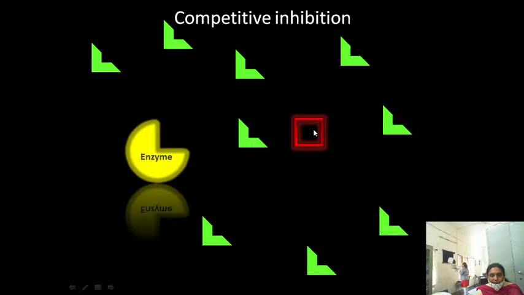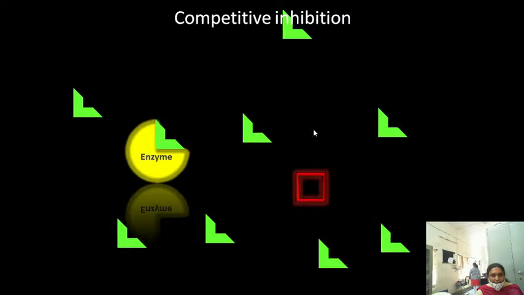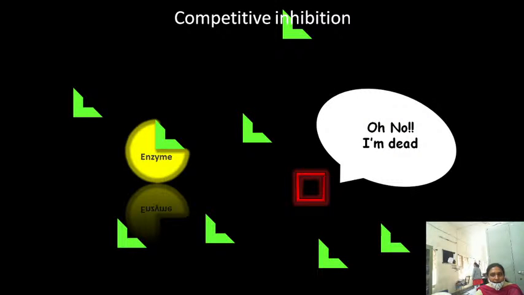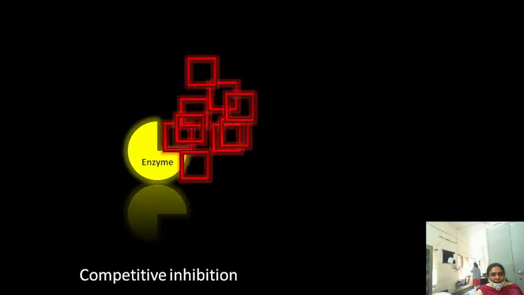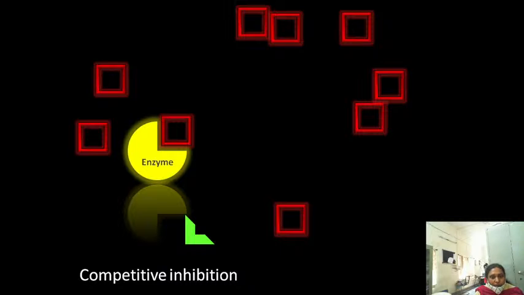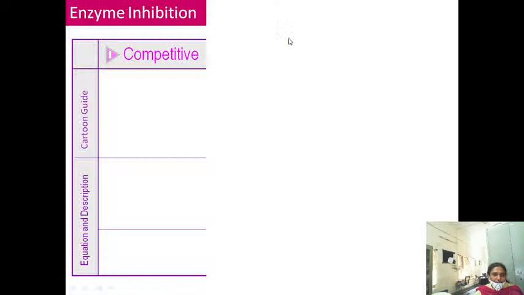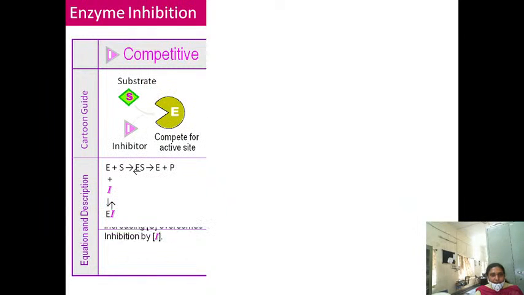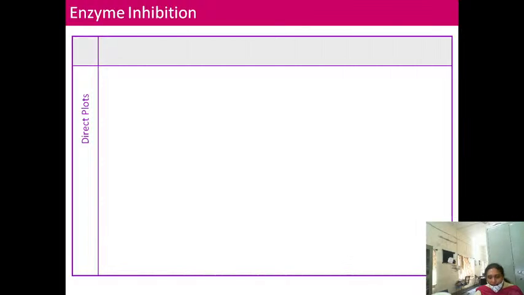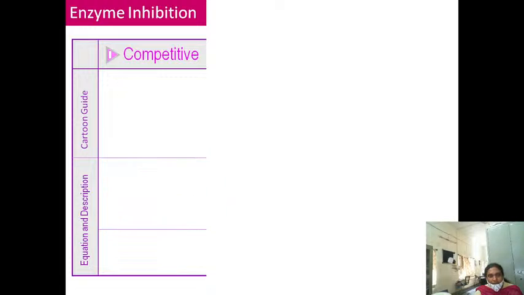But if the substrate concentration is less and the inhibitor concentration is more, what will happen? The active site of the enzyme will be occupied by the inhibitors. That is the competitive inhibition. I hope you understood the competitive inhibition.